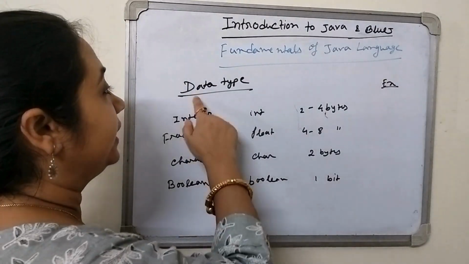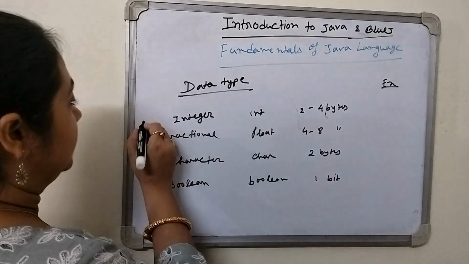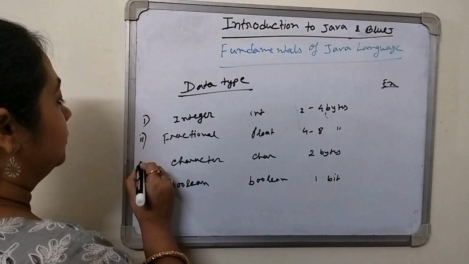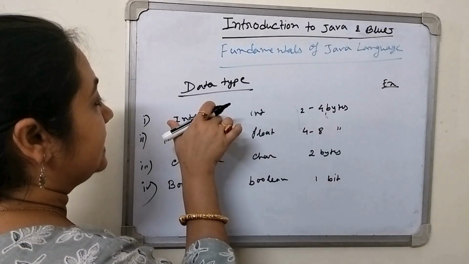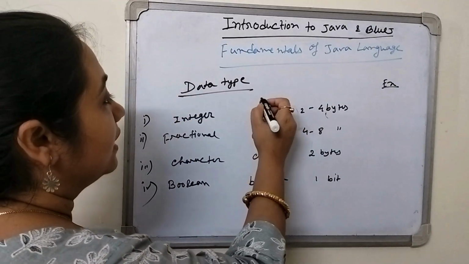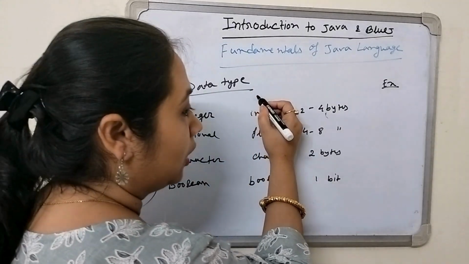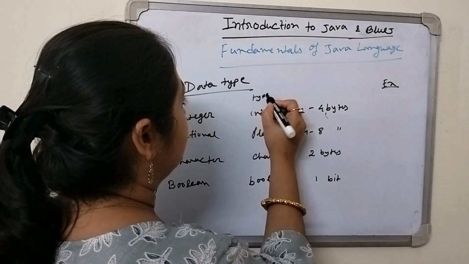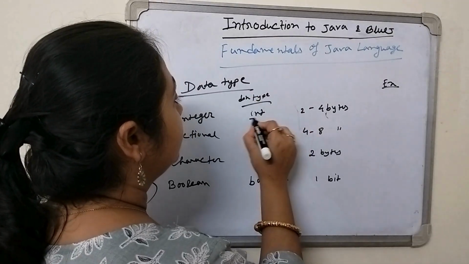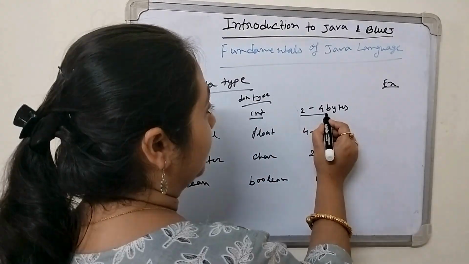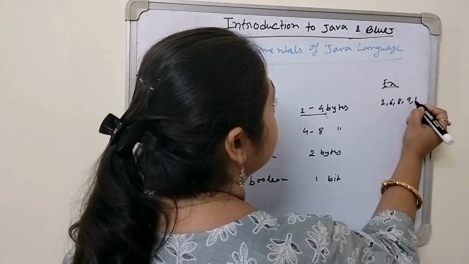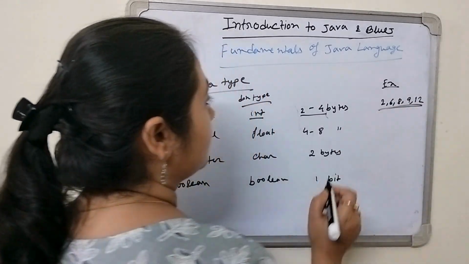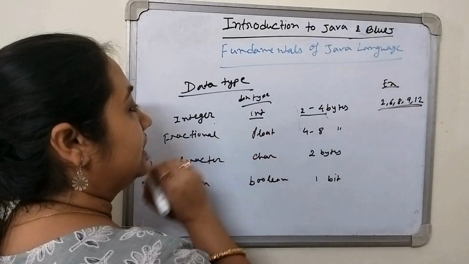Next, we have come to data types. How many data types are there? One, two, three, and four types of data are there in Java. First is the integer. In Java we write the data type as int. It takes two to 4 bytes of space. Suppose 2, 6, 8, 9, 12. These all numbers are part of the integer.